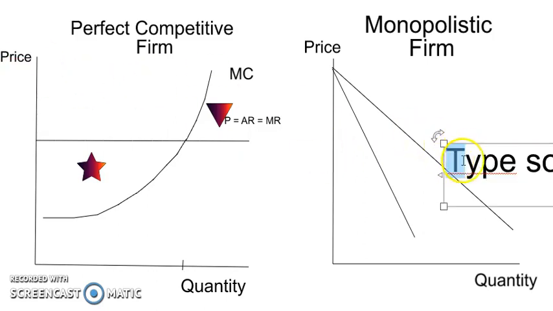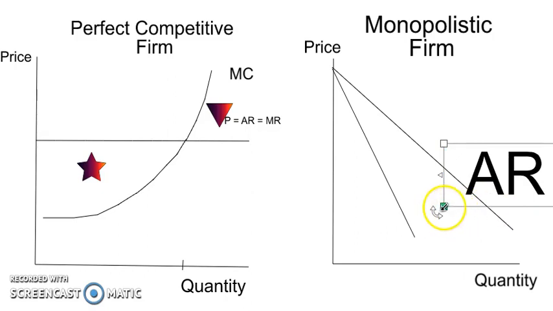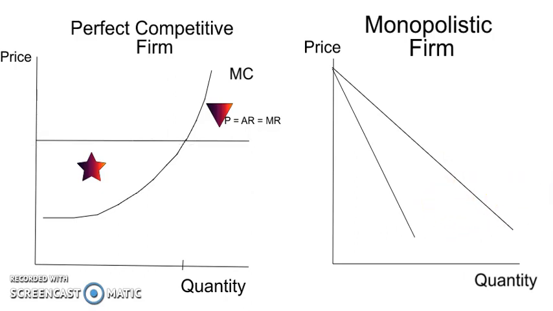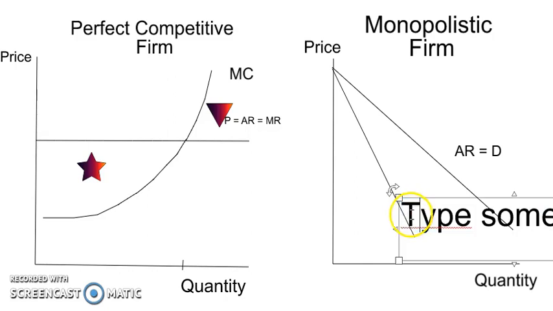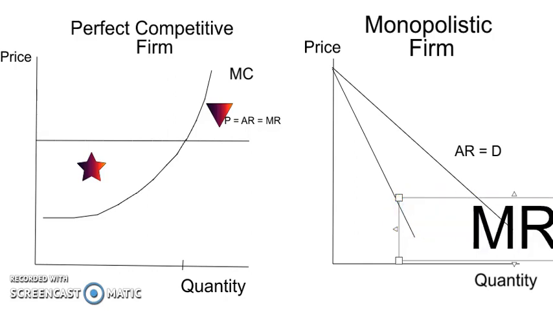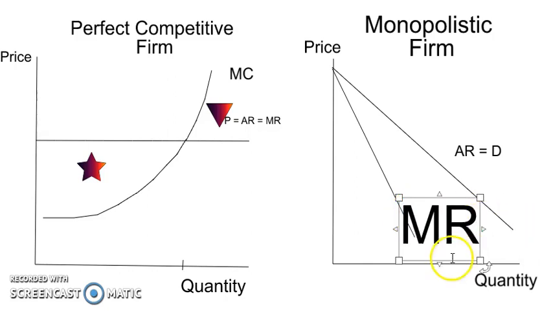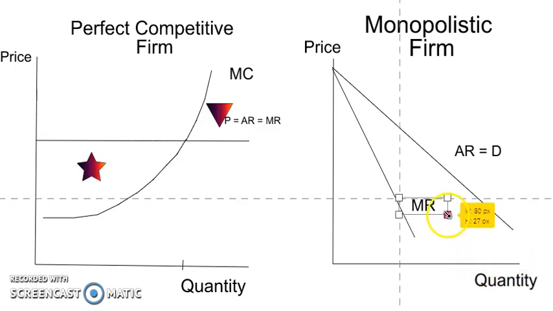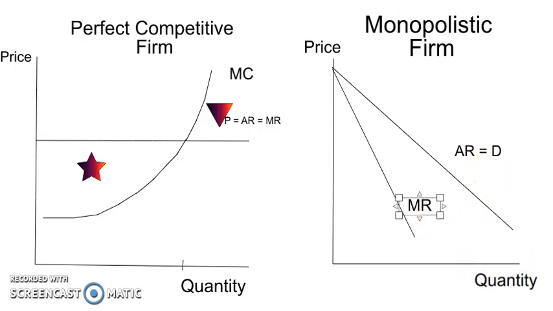This is our average revenue, which is equal to our demand curve. And this one here at the bottom is our marginal revenue, MR. It's our marginal revenue curve.